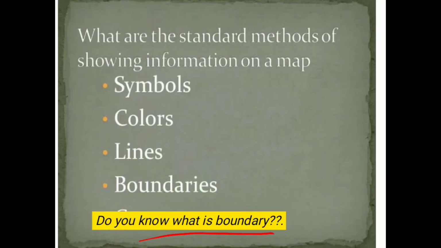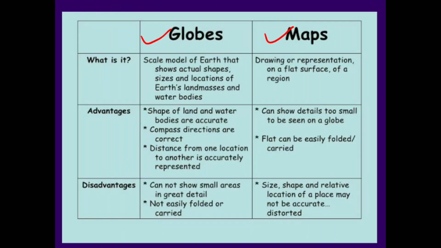But the major thing is that a globe represents the whole earth, and it shows the actual shape and size of the earth, and what percentage of land masses and water bodies it contains. Whereas a map shows the representation of any particular region, any particular continent, or any particular country.